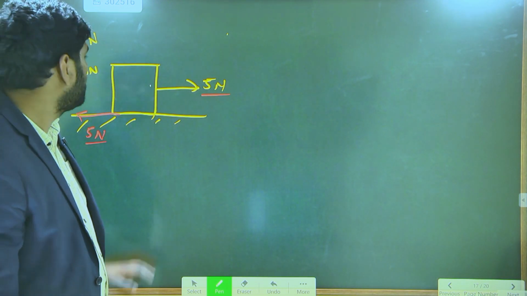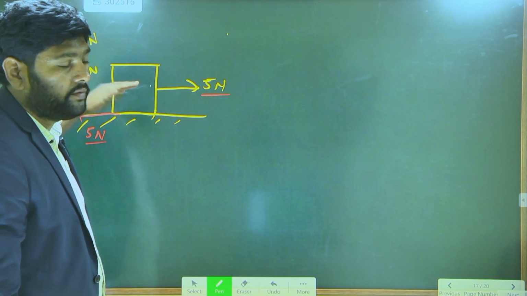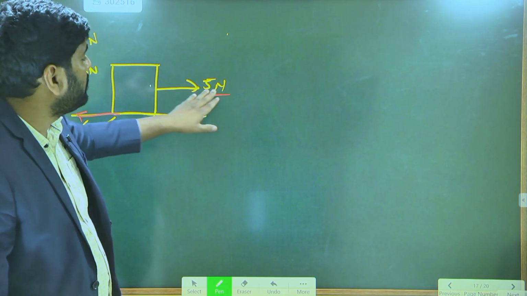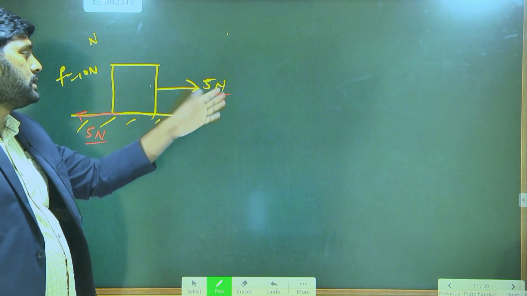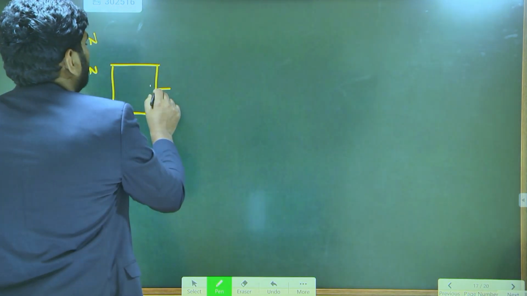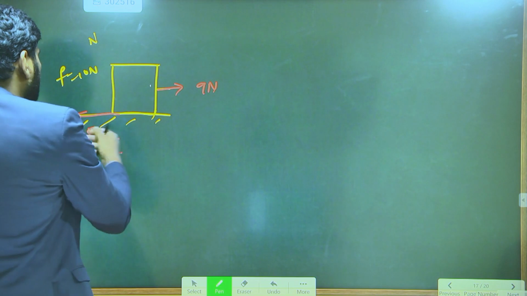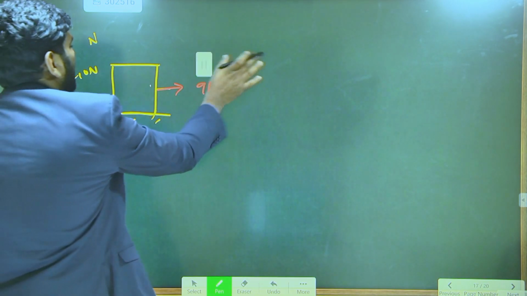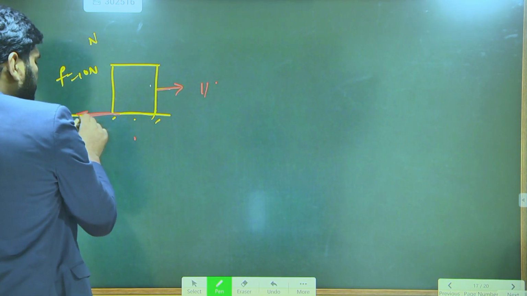Static friction is self-adjusting. Initially when 1 Newton is acting, friction also adjusts to 1 Newton; when 2 Newton is acting, friction adjusts to 2 newtons; when 5 Newton is acting, friction is 5 Newton. Suppose I apply 9 newtons, friction also adjusts to 9 newtons. Now if I apply 11 newtons, how much is the friction here?